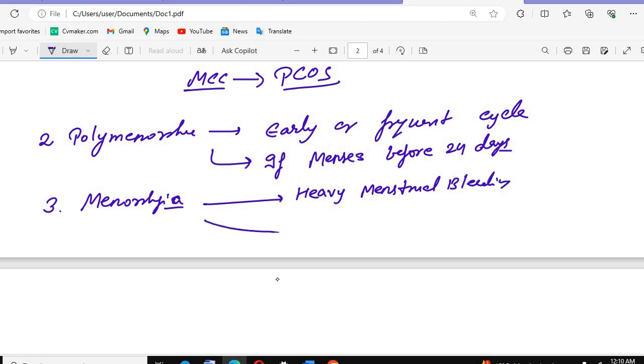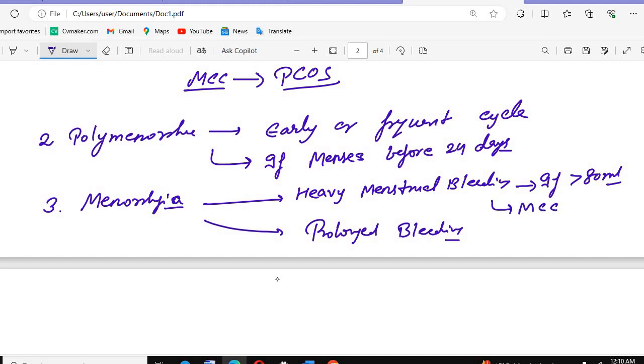Or there can be prolonged bleedings. Heavy menstrual bleeding or prolonged bleeding can be there. Look, heavy menstrual bleeding, if there is more than 80 ml bleeding, we call it heavy menstrual bleeding. And the most common cause for this condition is the uterine fibroid.